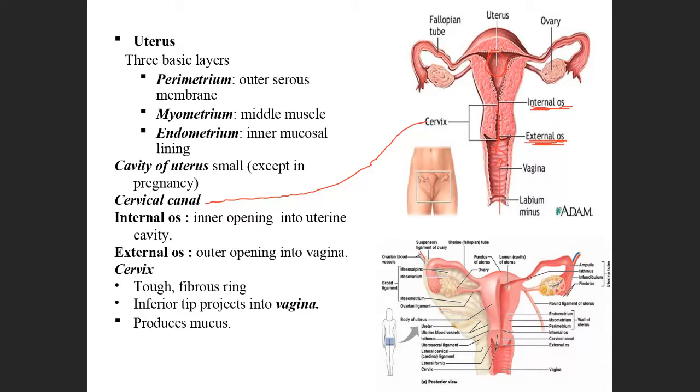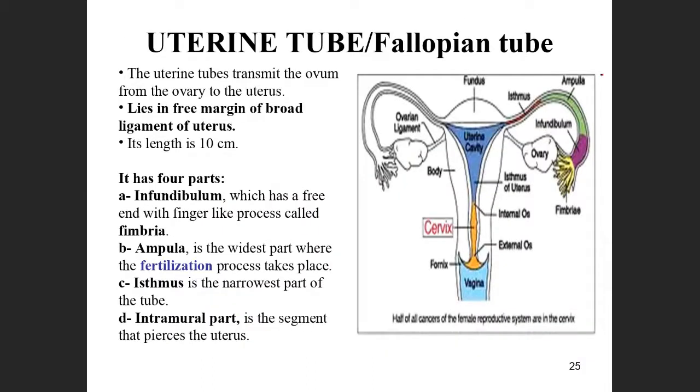Cervix is a fibrous ring that projects into the vagina and produces mucus. The next part is the uterine tube. It transmits the ovum from the ovary to the uterus.